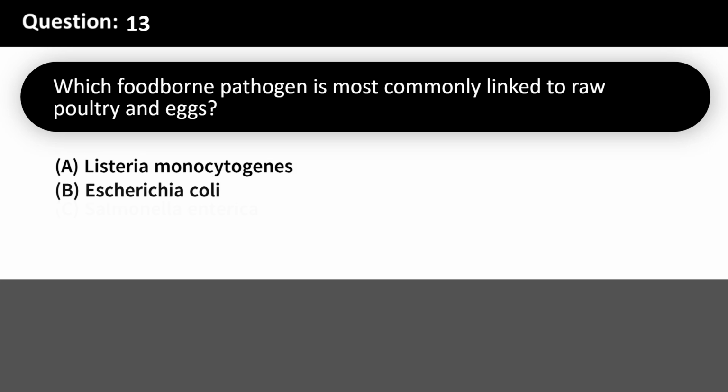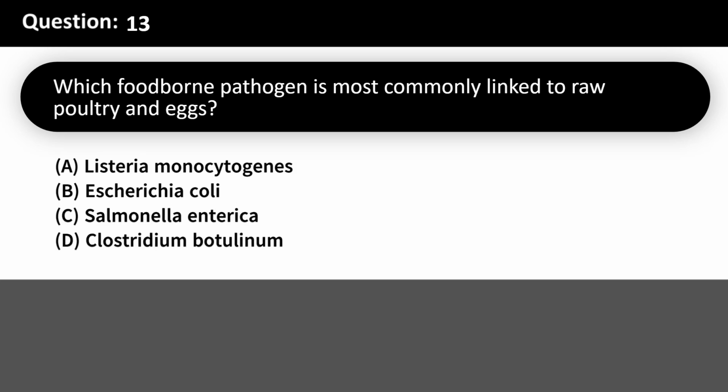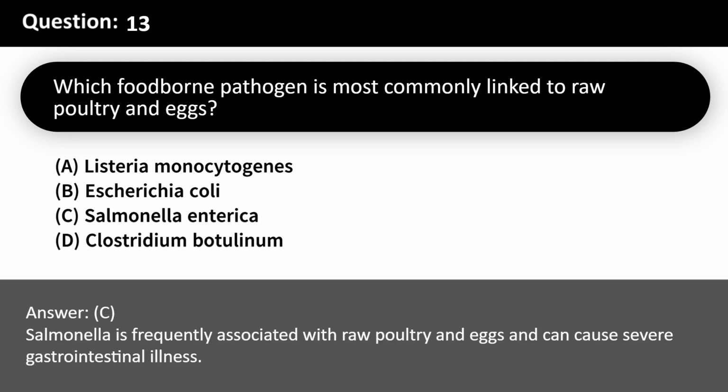Which foodborne pathogen is most commonly linked to raw poultry and eggs? A. Listeria monocytogenes. B. Escherichia coli. C. Salmonella enterica. D. Clostridium botulinum. Answer, C. Salmonella is frequently associated with raw poultry and eggs and can cause severe gastrointestinal illness.